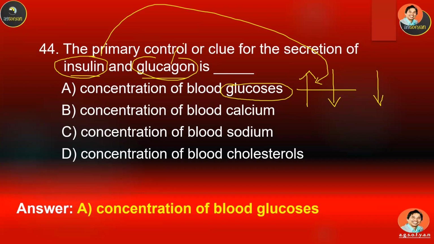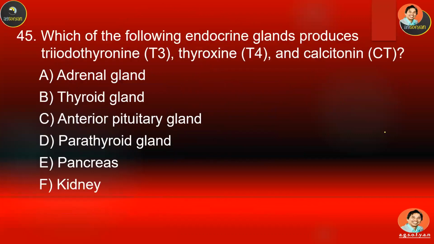So in this case, glucagon will be released from the pancreas to increase the sugar concentration. It's going to be balanced or normal. So both insulin and glucagon are released based on glucose concentration in the blood.